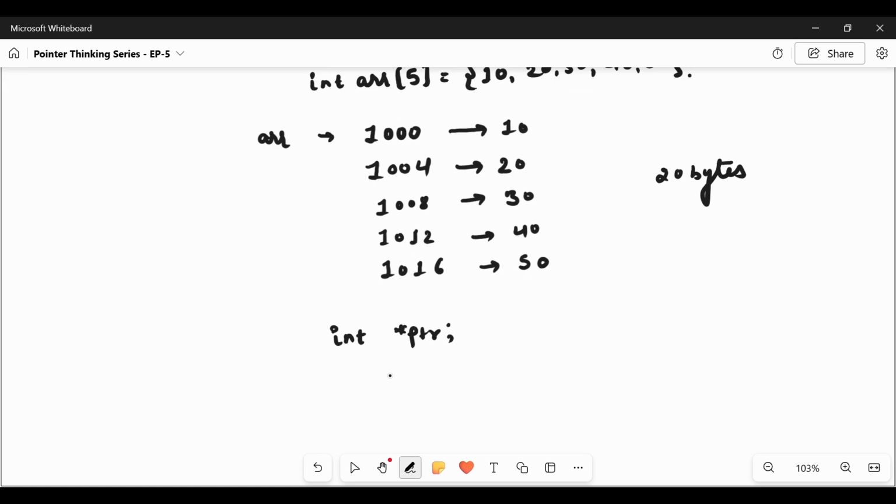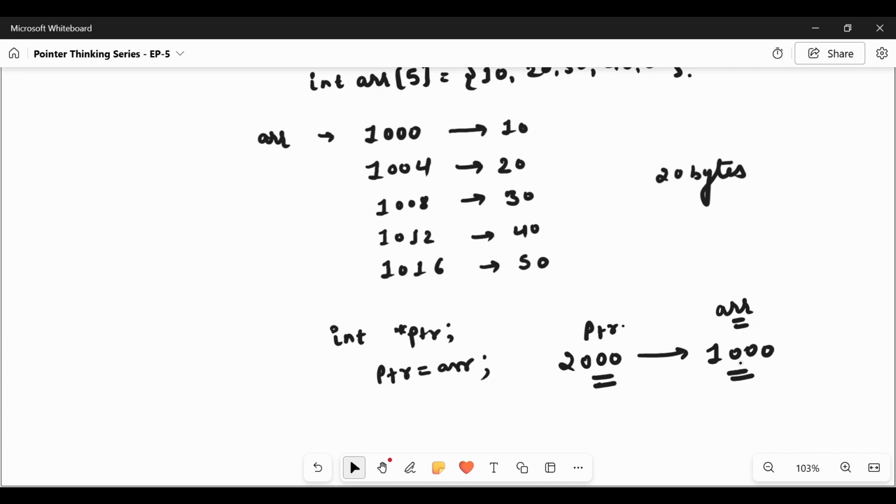When we declare the pointer, let us store our array inside the pointer. So let us assume that the pointer is at this address. This will be the address of the pointer and it is storing the address of our array. So the value corresponding to it is an address. So the array owns storage, whereas the pointer merely points to it. The pointer is just pointing to it.